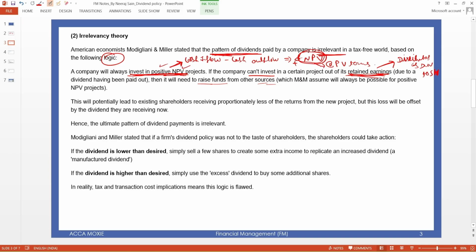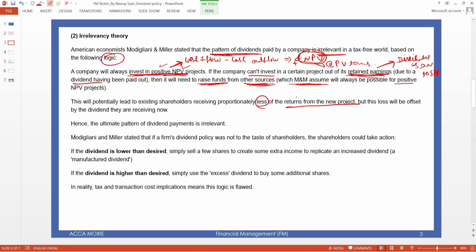So what you can do, you can always raise funds from other sources, because this is a positive NPV project, so you know that this is a profitable project, and everyone knows that, which means that the company can easily get finance from outside. This will lead to existing shareholders receiving proportionately less of the return from the new project.